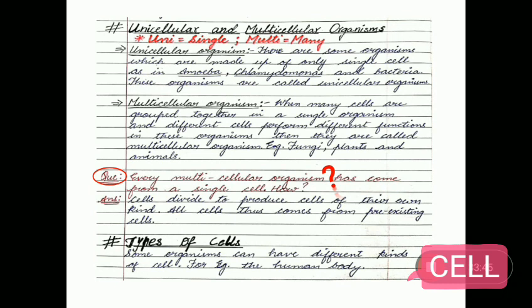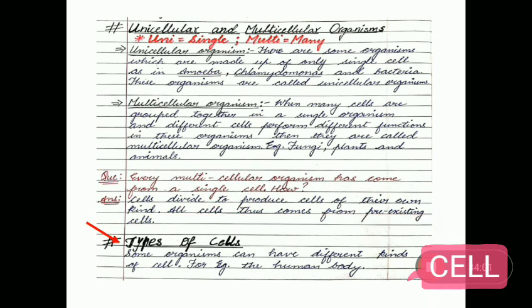It is said that every multicellular organism has come from a single cell. But how? Cells divide to produce cells of their own kind. All cells thus come from pre-existing cells.